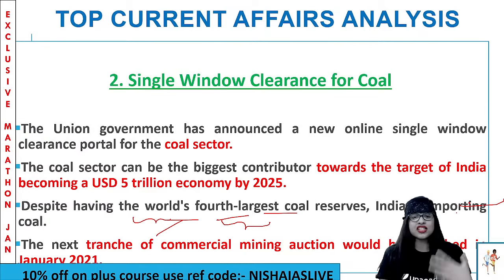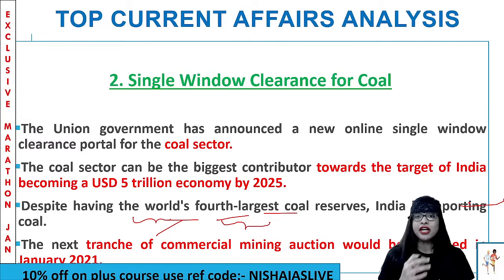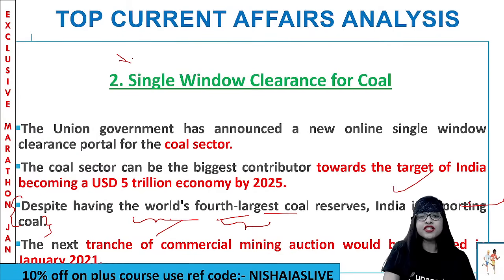And it is said that the next tranche of commercial mining auction would be launched in January 2021, and yes, it was launched. So these are the important points to be noted. Just see the third point. Because of this third point, really, guys, the single window clearance for coal has been put forward. Clear?